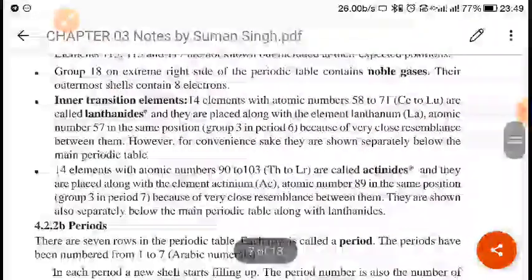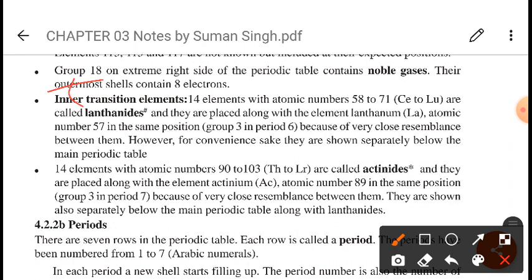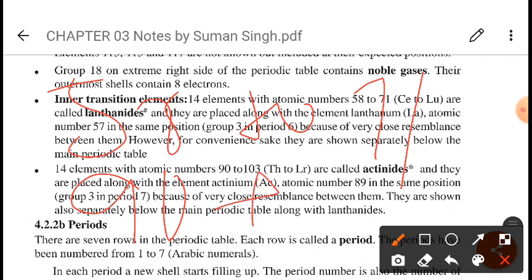Yes, here it is given. So when we talk about the lanthanoids, the elements from 58 to 71 are lanthanoids. After that, 90 to 103 is actinoids.